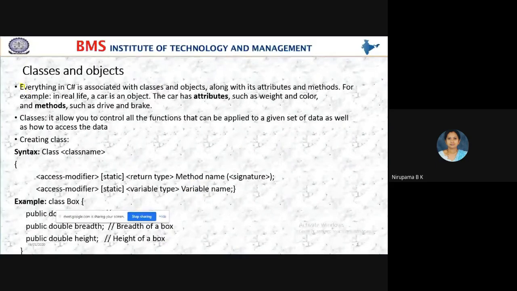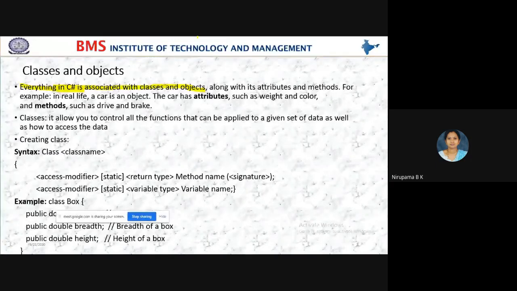Everything in C# is associated with classes and objects, along with its attributes and methods.